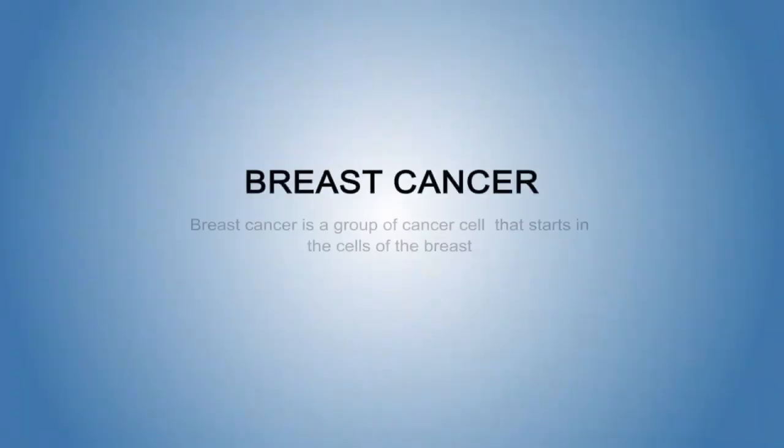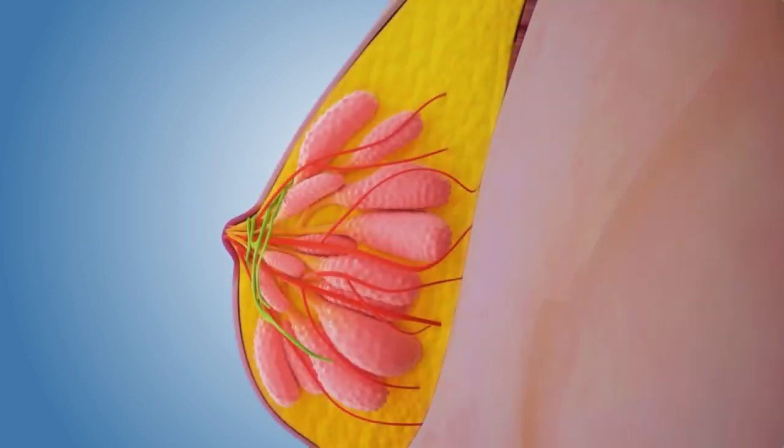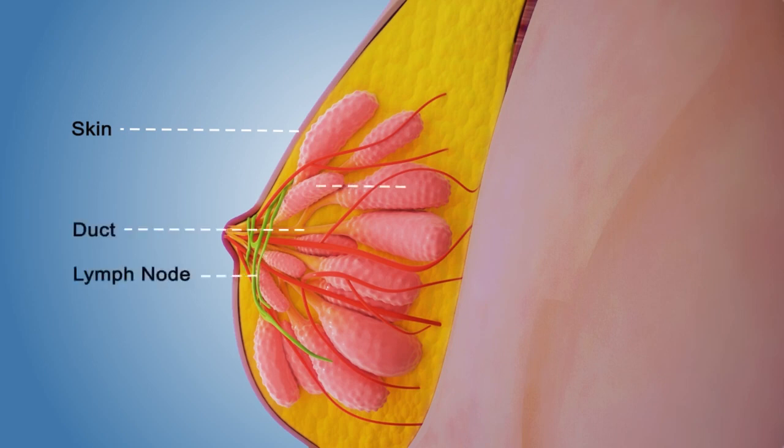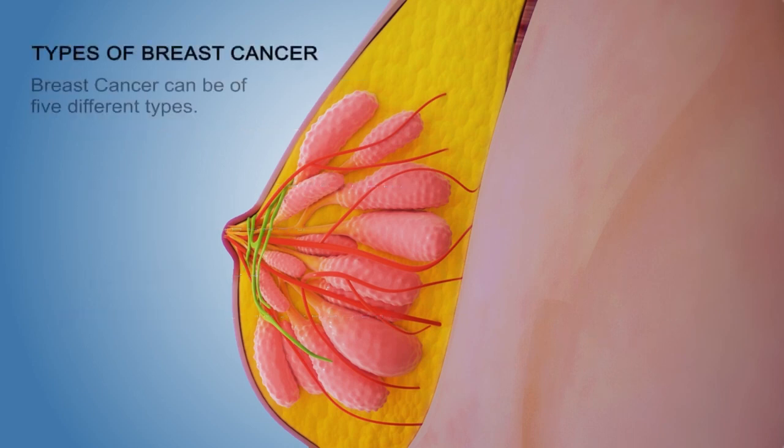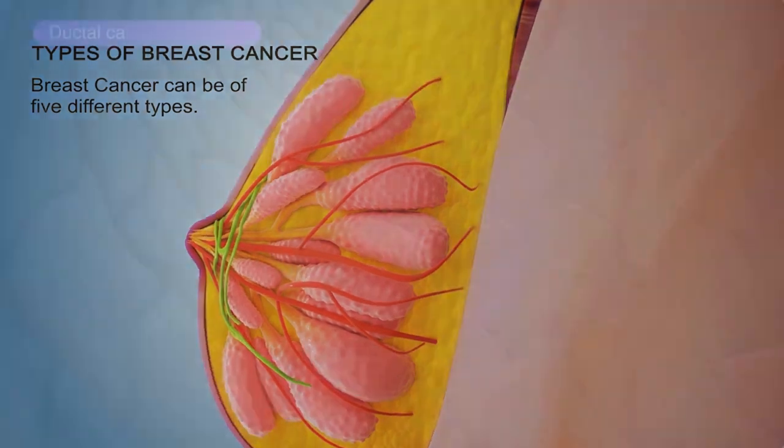Breast cancer. It is a group of cancer cells that starts in the cells of the breast. The human breast consists of skin, duct, lymph node, lobule, fat, and blood vessels. Breast cancer can be of 5 different types.